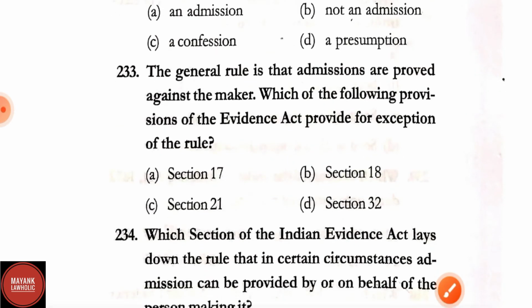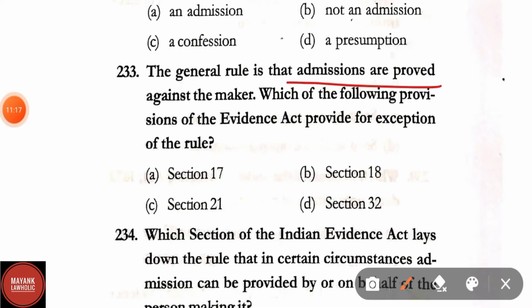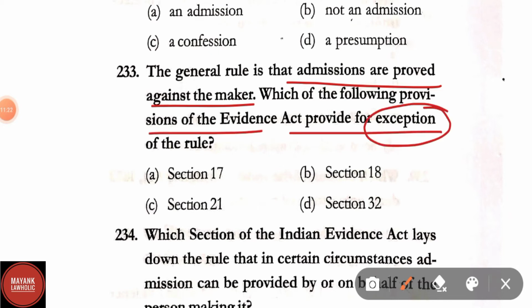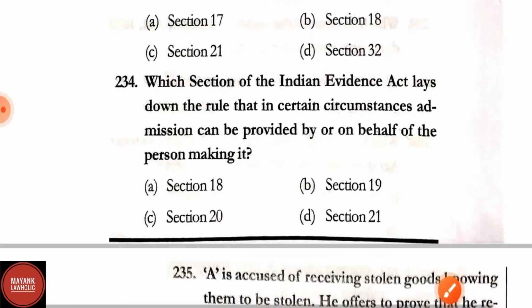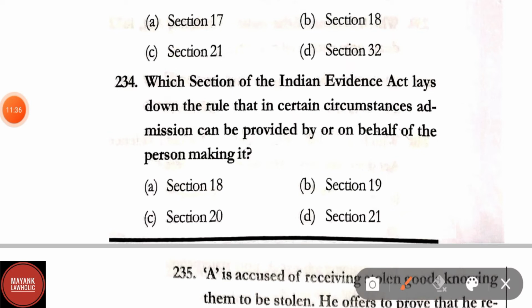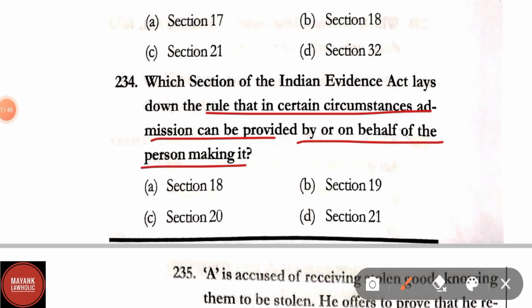Question number 233. The general rule is that admissions are proved against the maker. Which of the following provisions of the Evidence Act provide for the exception of the rule? Options are section 17, section 18, section 21, section 32. Correct answer is option C, that is section 21. Question number 234. Which section of the Indian Evidence Act lays down the rule that in certain circumstances admission can be proved by or on behalf of the person making it? Options are section 18, section 19, section 20, section 21. Here correct answer is option D, that is section 21.